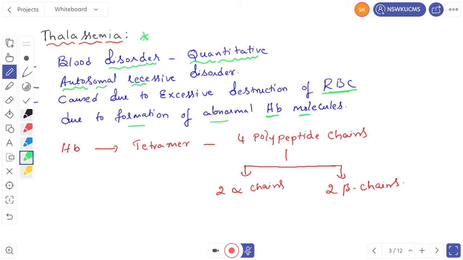If you take hemoglobin, hemoglobin is a tetramer. Tetra means 4. That means it consists of 4 polypeptide chains. What are those 4 polypeptide chains? There are 2 alpha chains and 2 beta chains. Remember that one. So there are 4 polypeptide chains in the hemoglobin: 2 alpha and 2 beta chains.